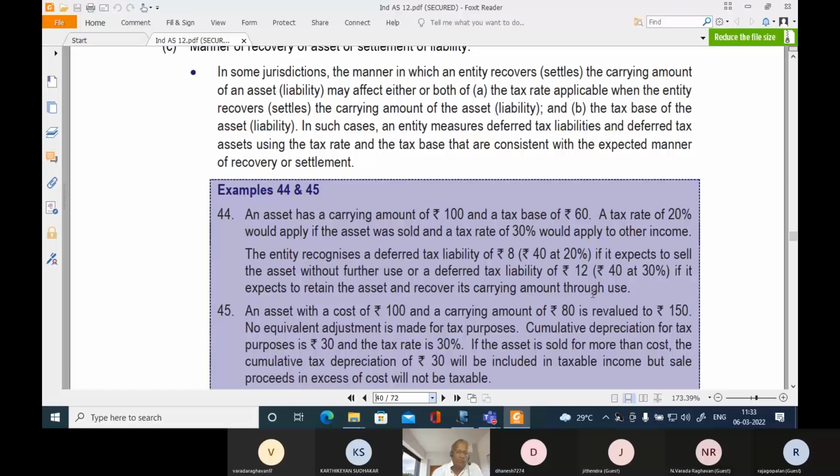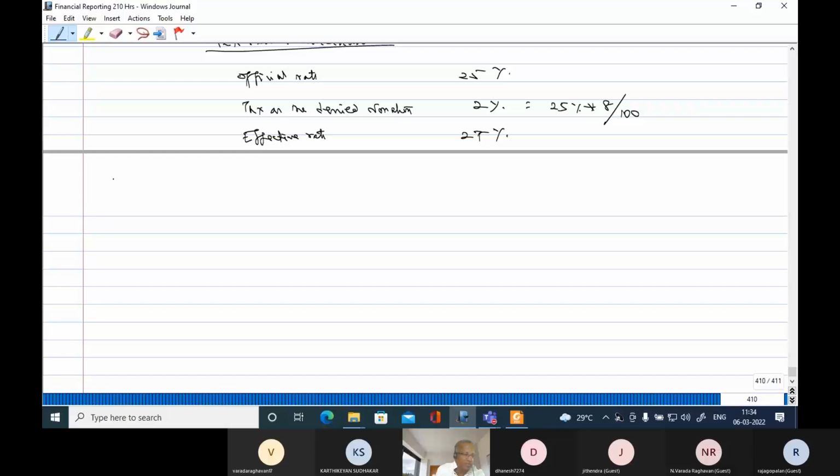So therefore, what rate we are expected to use will depend upon the intention of the entity in that asset case. If the asset is likely to be sold immediately when they are going in for business combination, deferred tax liability shall be computed on the difference between the two, between 100 and 60, that being 40, by applying the 20% rate if it were to be sold. But if it were to be used for generation of income, then it is to be created at the rate of 30%. So you got to be very careful regarding usage of the rate for the creation of deferred tax liability. This is a point that we thought we will just take it up.